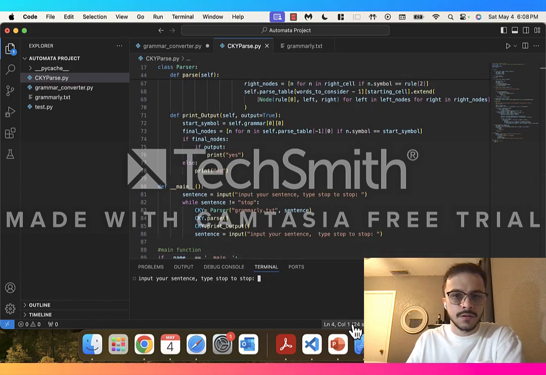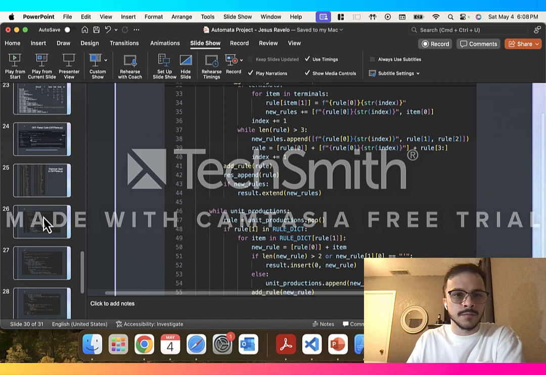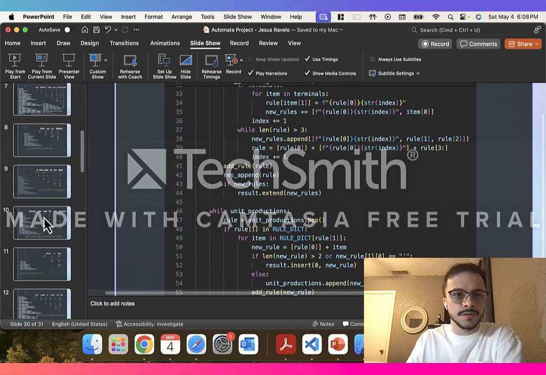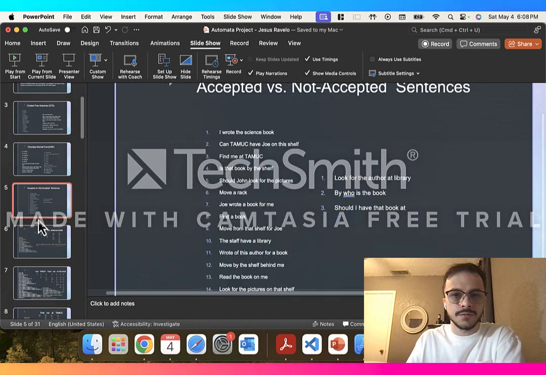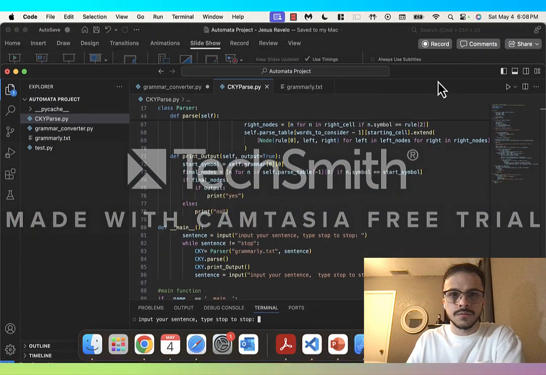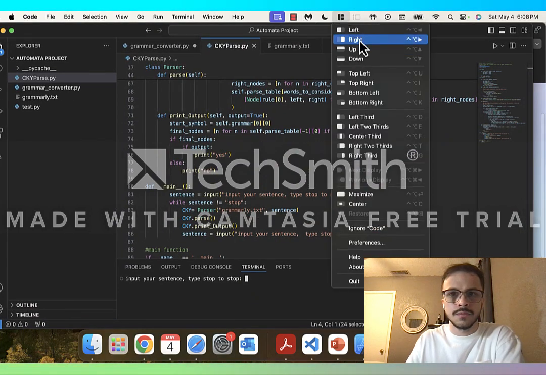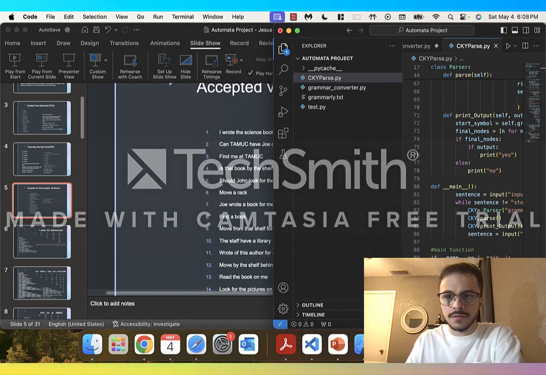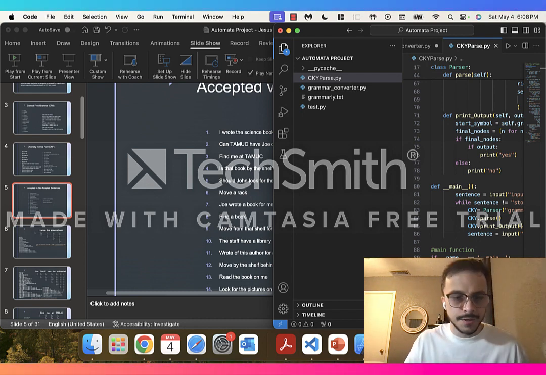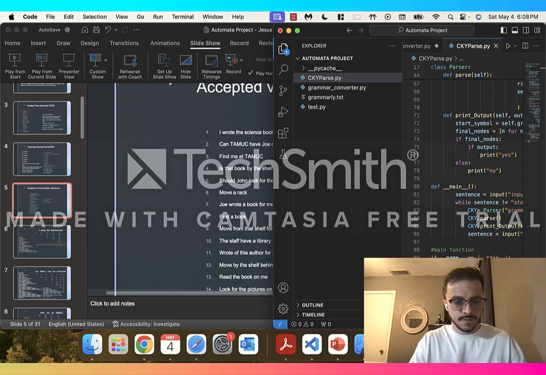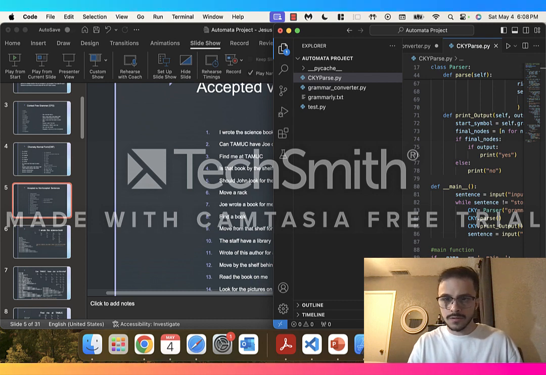And so just as a quick test, I'll go ahead and do run. Oh, it's already running. So let's just run some sentences through the parser just to make sure that everything works the way we're expecting it to. Let's do, I wrote the science book. Yes, it is accepted. Find me at TAMUC. Yes, it's accepted.